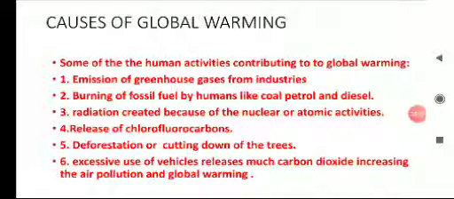Children, let us see some of the causes of global warming.